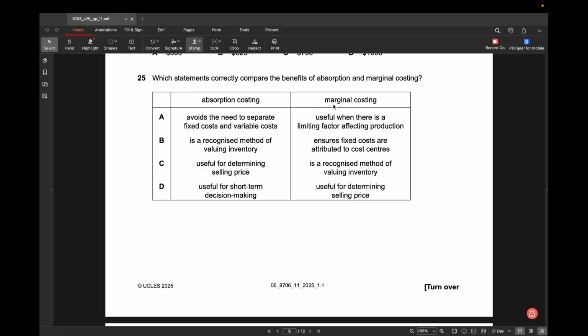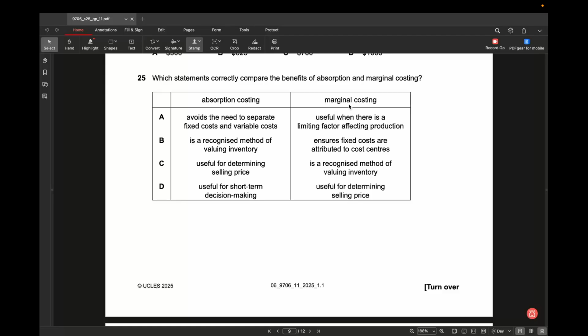For example, if we have fewer labor hours available, or less material available to produce a product, then marginal costing will help us calculate the optimum utilization of those resources so that we can achieve maximum profit. If you remember that sum, I'll give an example.